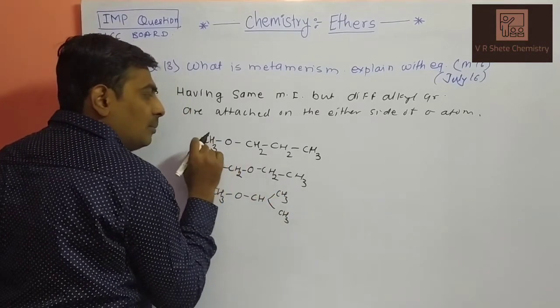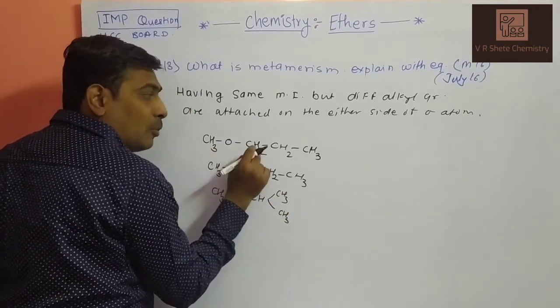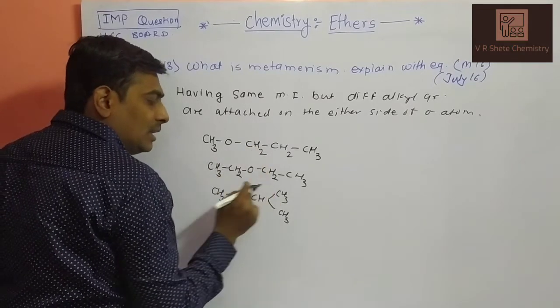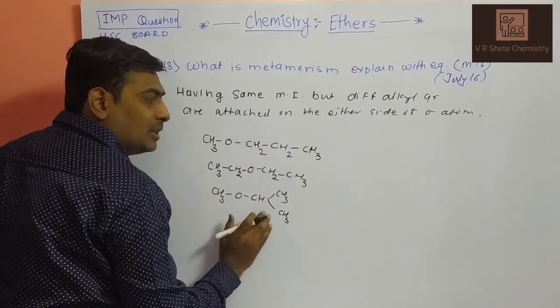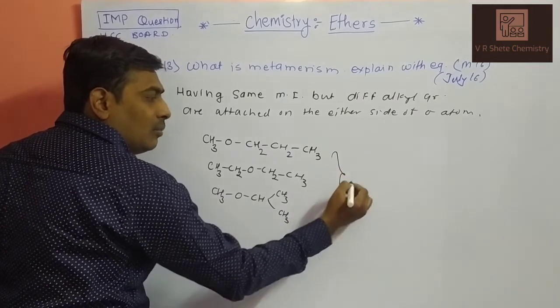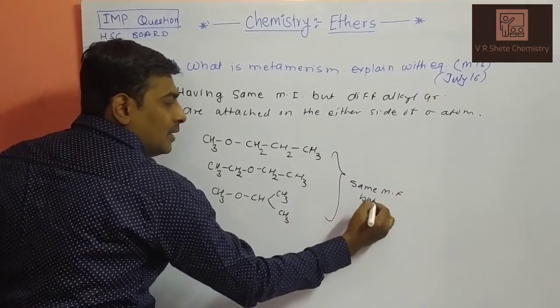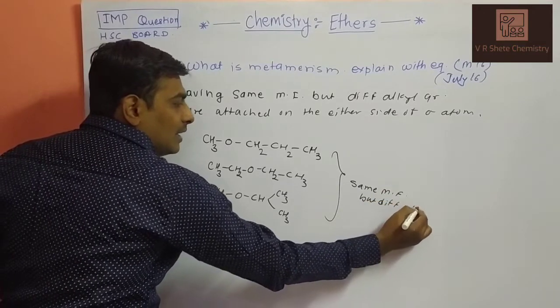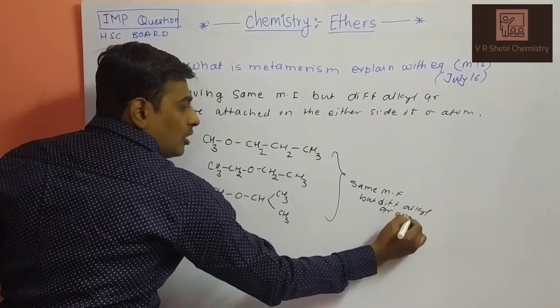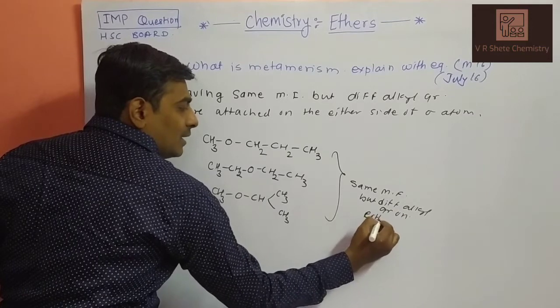So this is methyl 1-propyl ether, diethyl ether, or methyl 2-propyl ether, having the same molecular formula but different alkyl groups on either side of the oxygen atom.